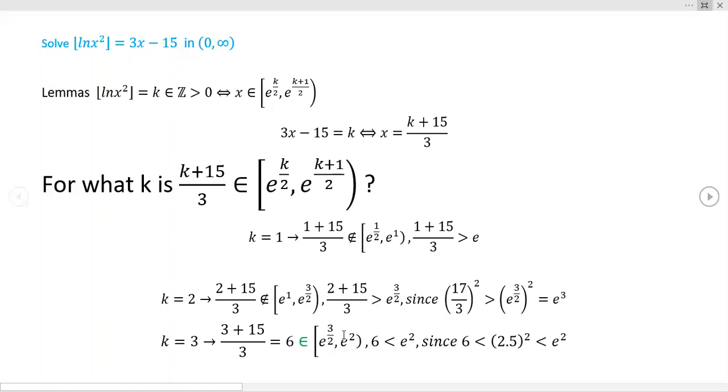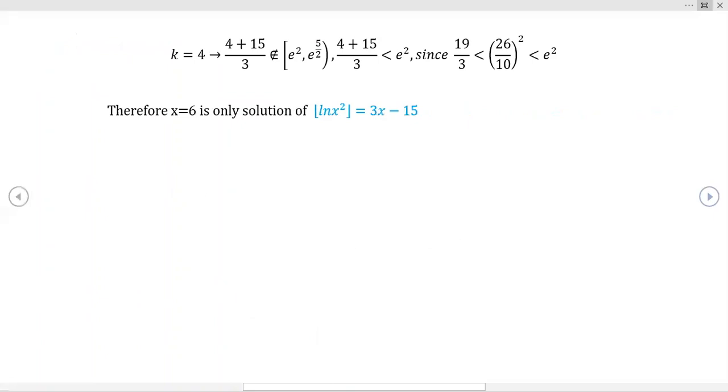We've already shown back here that it can't be less than e to the 3/2. You can use this back here to verify that. So 6 is definitely a solution. Okay, progress. Now let's go on one more level.